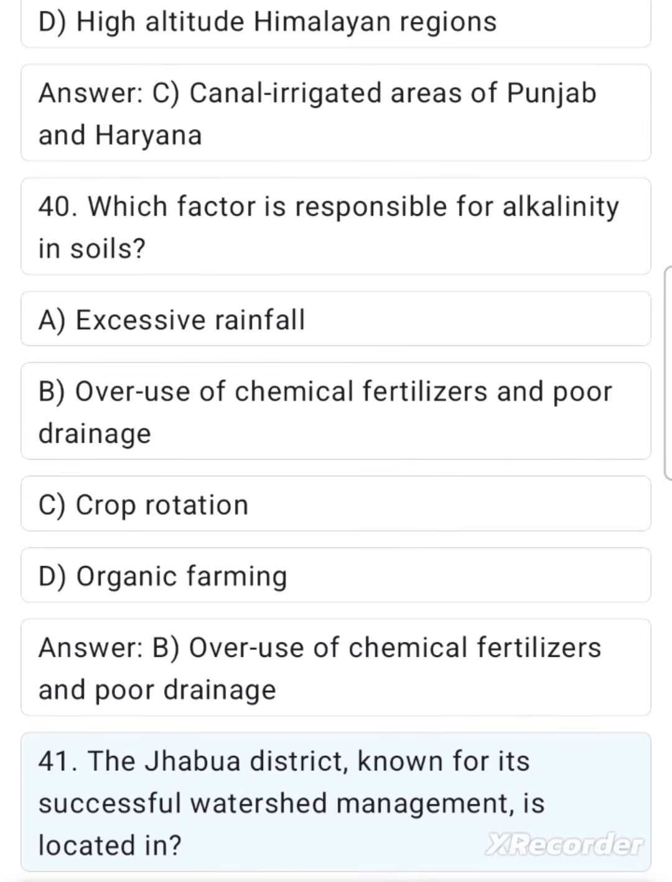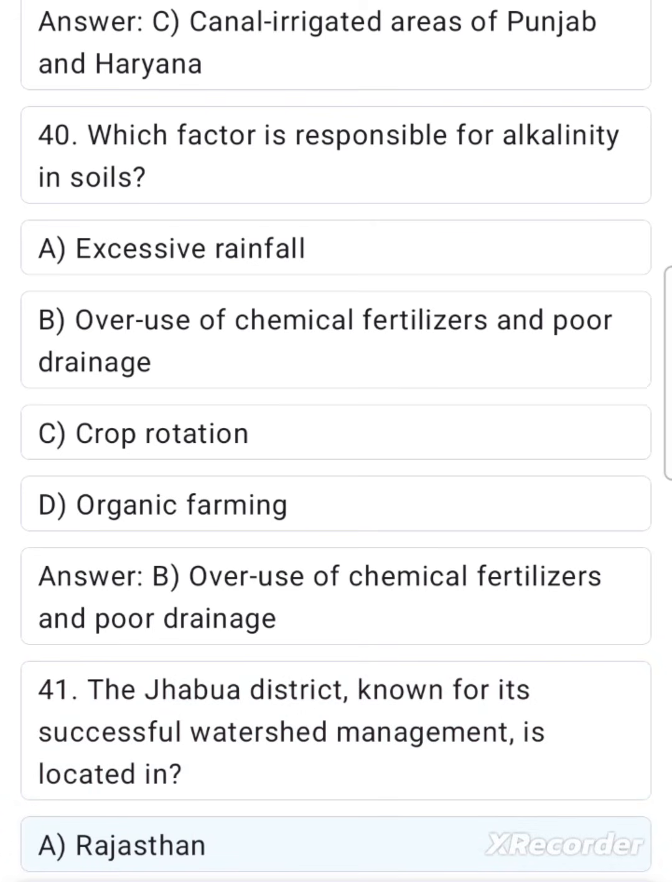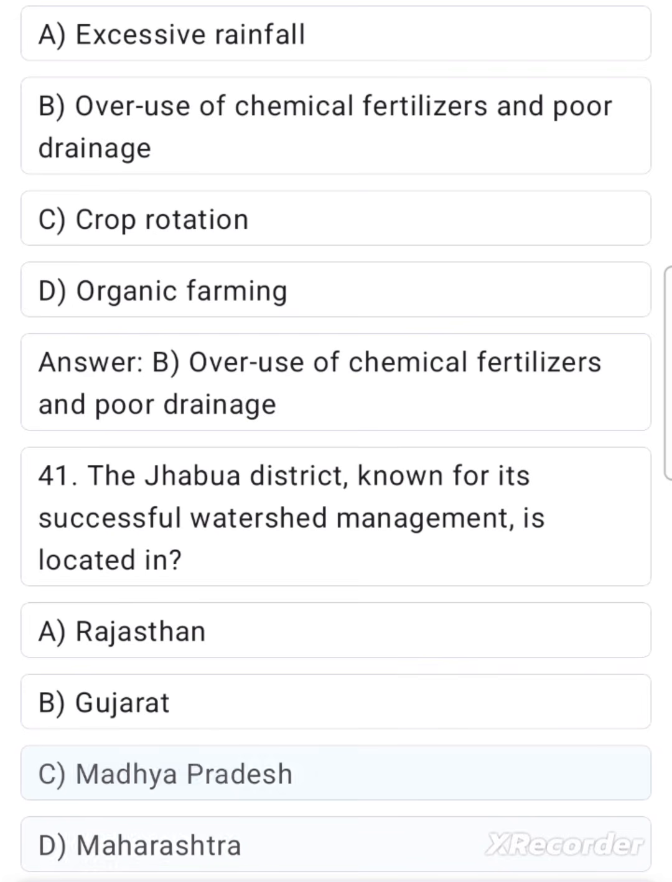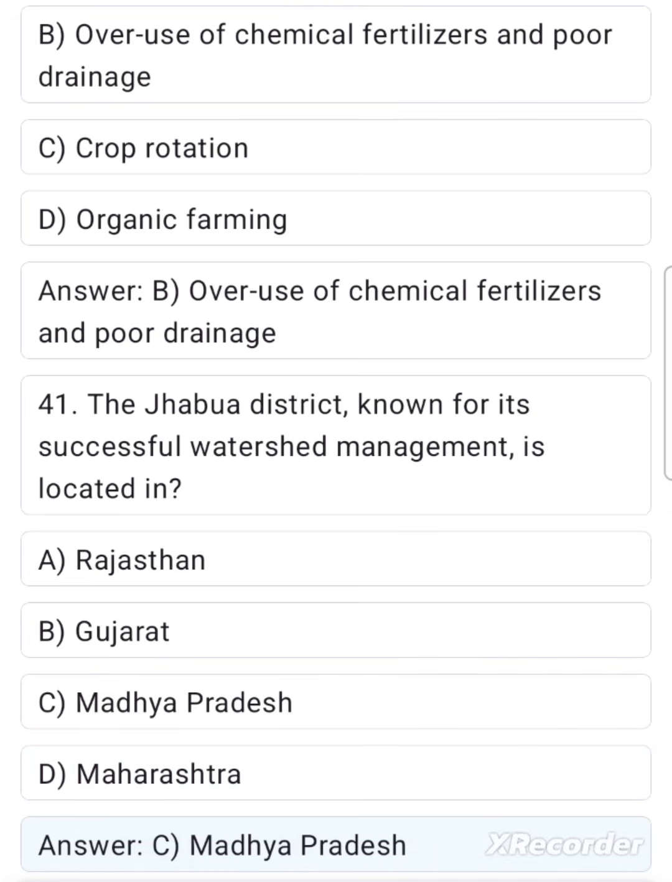41. The Jhabua district, known for its successful watershed management, is located in A. Rajasthan. B. Gujarat. C. Madhya Pradesh. D. Maharashtra. Answer. C. Madhya Pradesh.